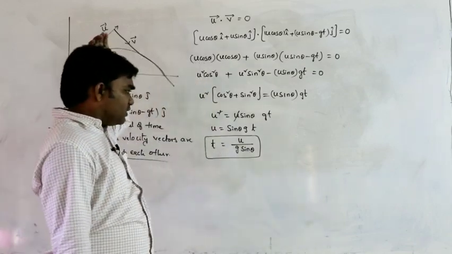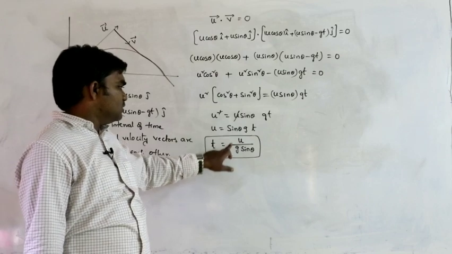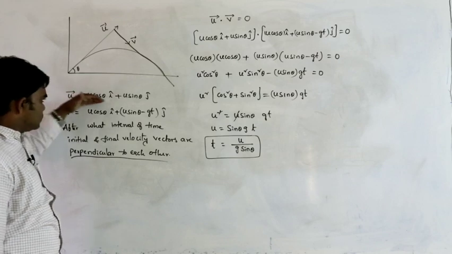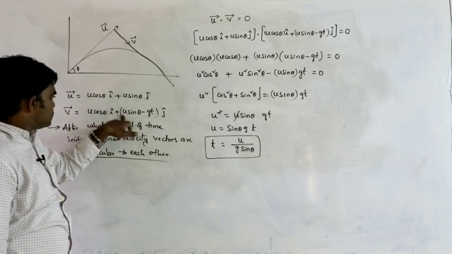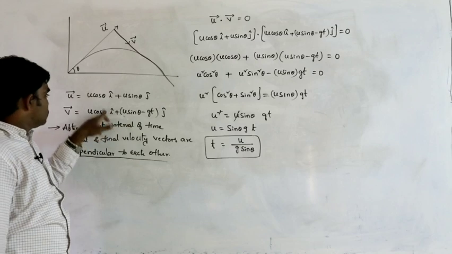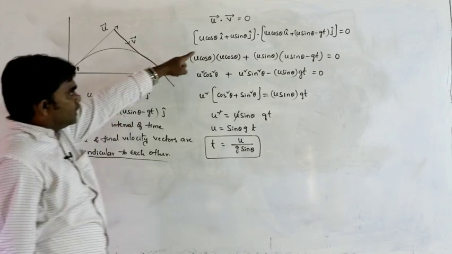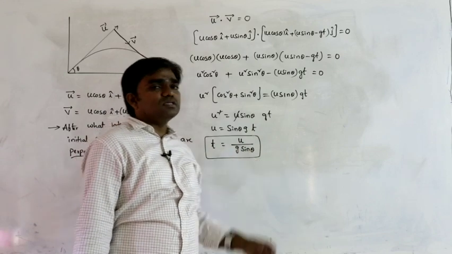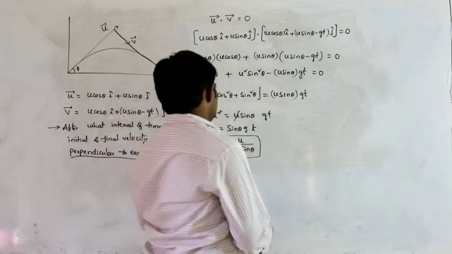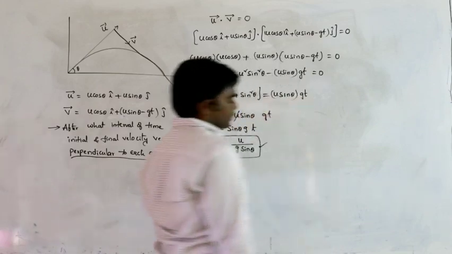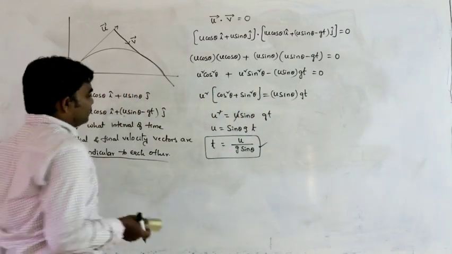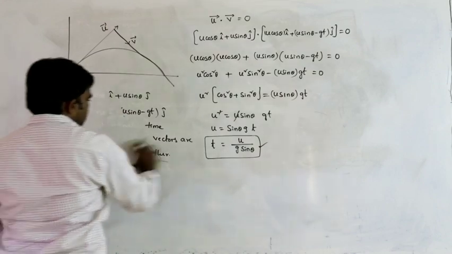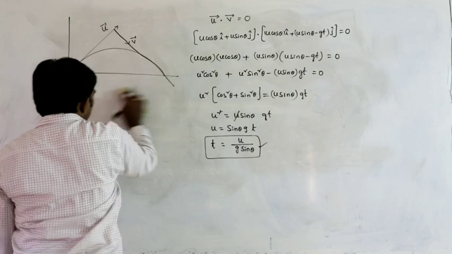After what interval of time? So here t is equal to u by g sin theta. So what are we doing? Initial velocity vector, this one, and the final velocity vector, we already derived the expression for it. So these two are perpendicular, that means the dot product must be equal to 0. We just did the dot product. What did we get? t is equal to u by g sin theta. So this is the time and this is one concept. After this time, what is the velocity of the body? That also we have to calculate.